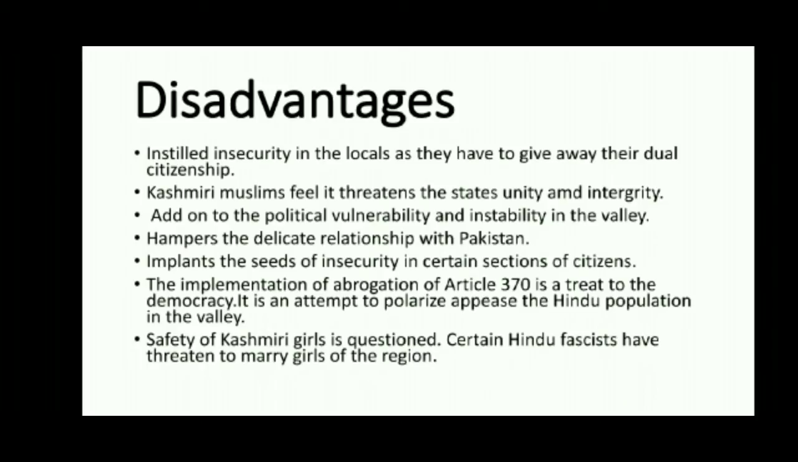Disadvantages are: no outsider is allowed to purchase land in Jammu and Kashmir. It is difficult for outsiders to establish business in Kashmir. There is no population explosion like in Delhi. There is a low crime rate but very high terrorism.